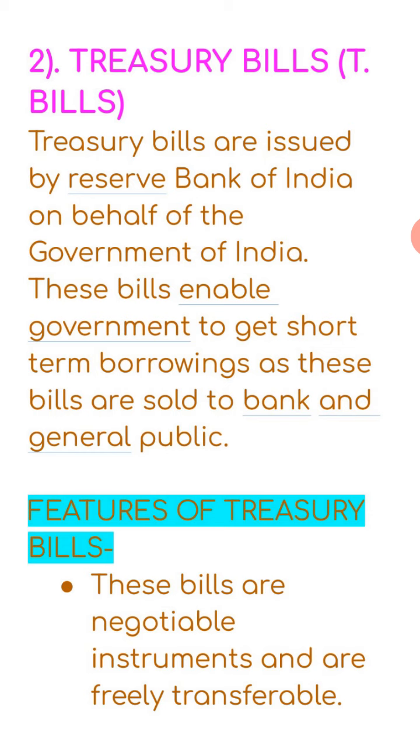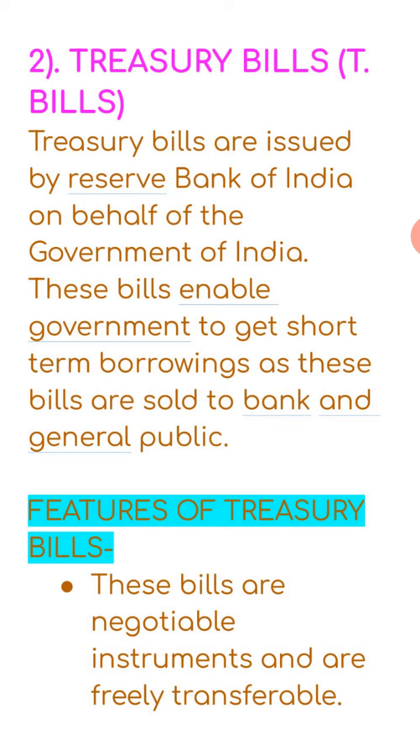Treasury bills are issued by the Reserve Bank of India on behalf of the Government of India. These are certain securities or bills that are issued by the Reserve Bank of India but on behalf of the Government of India. Further, these bills enable the government to get short-term borrowings as they are sold to banks and the general public. Generally, these bills provide the government short-term finance that will be reimbursed within a particular time period.